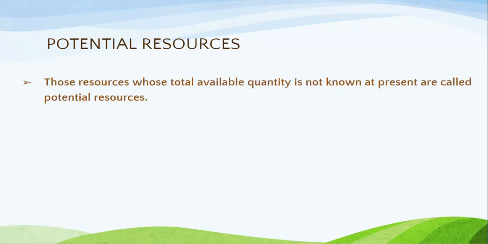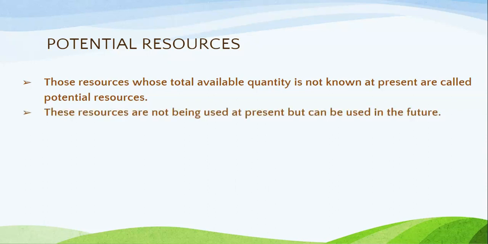Now, we will discuss some features of potential resources. Those resources whose total available quantity is not known at present are called potential resources. These resources are still unexplored, and that is why we don't know their exact quantity.